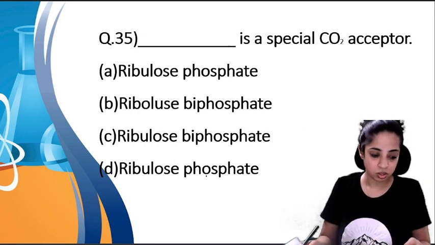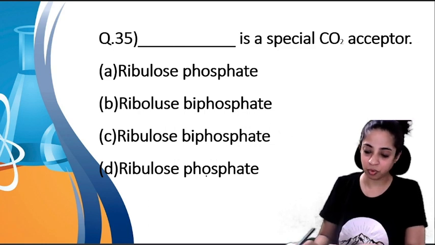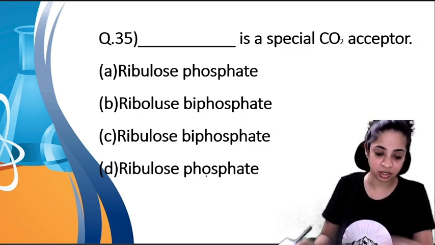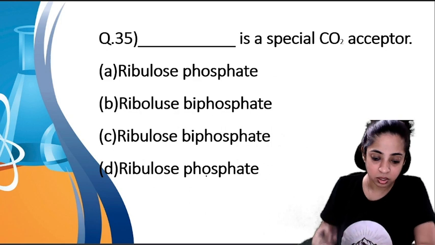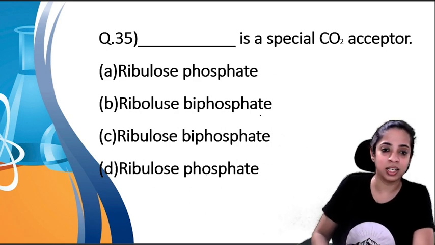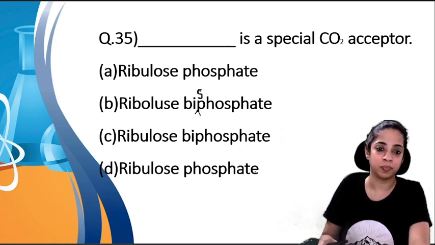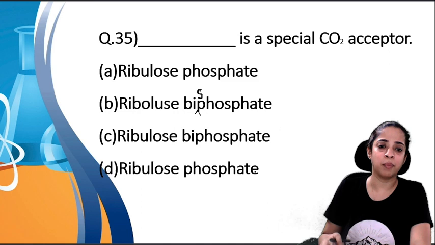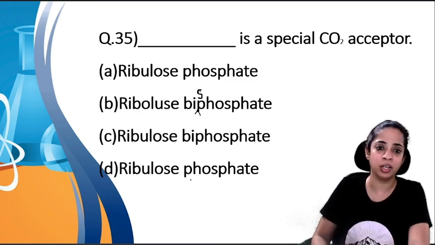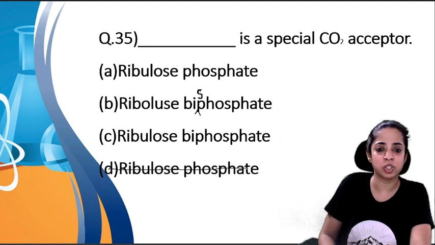Someone else has typed this for me, so that is why maybe there are errors. This is bisphosphate. Ribulose bisphosphate. So is it ribulose phosphate, ribulose bisphosphate, or only phosphate? This option is also repeated, so I will write none here.